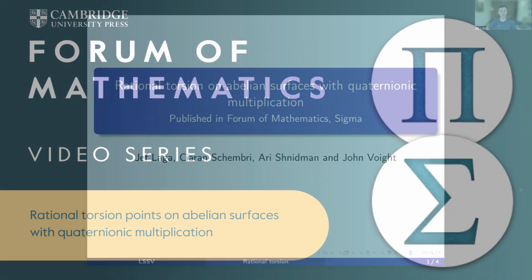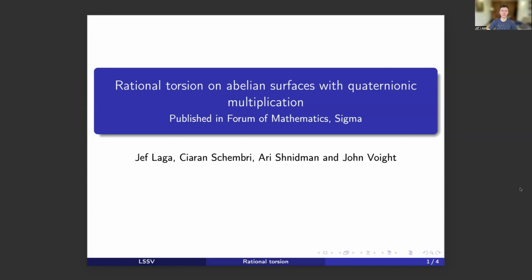I'm a postdoc at the University of Cambridge, and together with my collaborators Ciaran Schembri, Ari Shnidman, and John Voight, we wrote a paper entitled Rational Torsion on Abelian Surfaces with Quaternionic Multiplication, and it just got published in Forum of Mathematics Sigma. The purpose of this very short video is to give you a quick introduction to the main players of the paper, and hopefully that will pique your interest and you would like to read it.